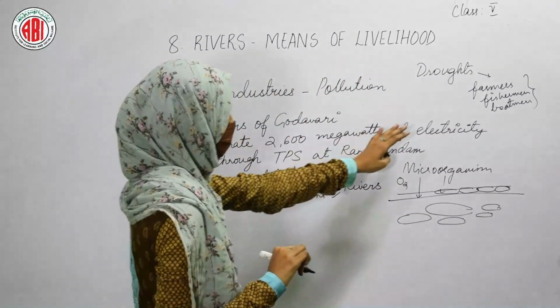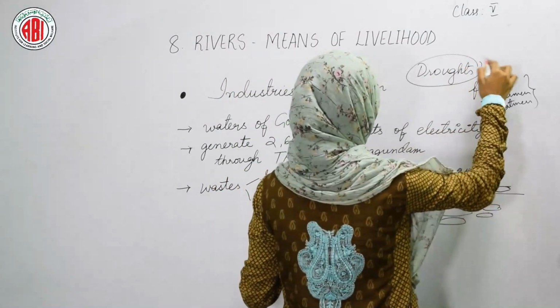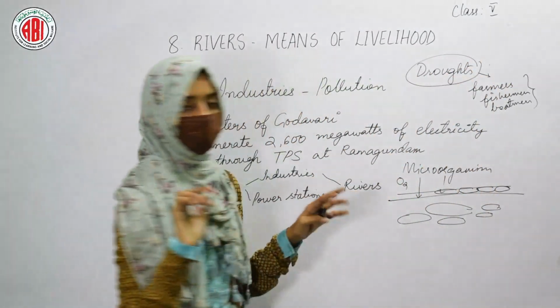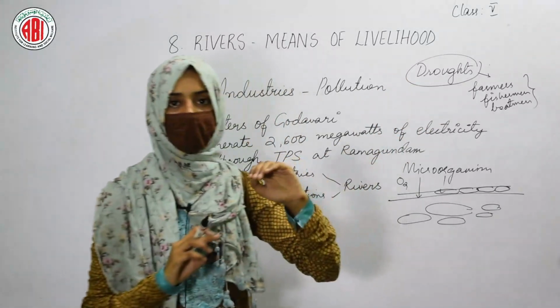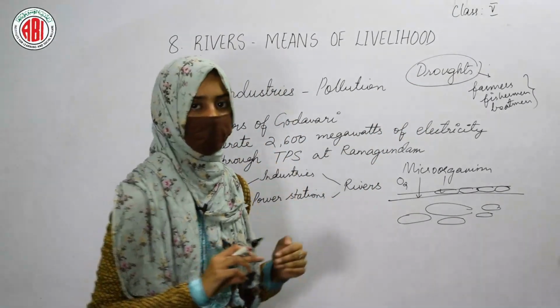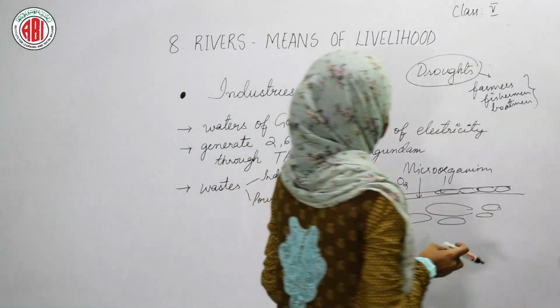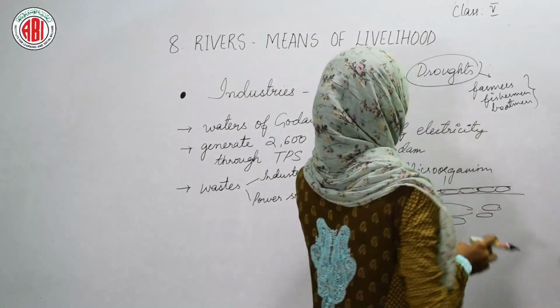So as they are dependent on the water, if droughts occur due to scanty rains, due to the unavailability of rainwater, droughts can be seen. The water level of the river decreases and a lot of problems can be faced by these people.